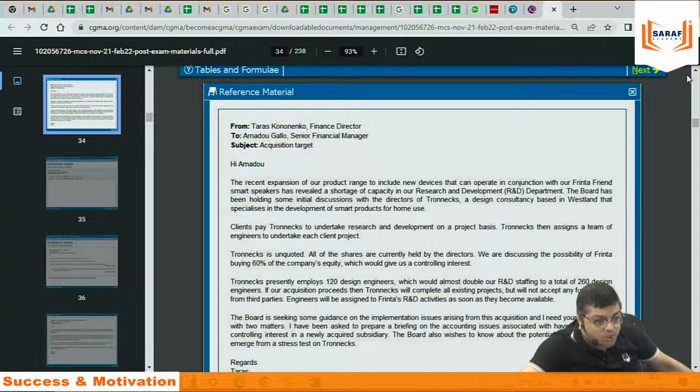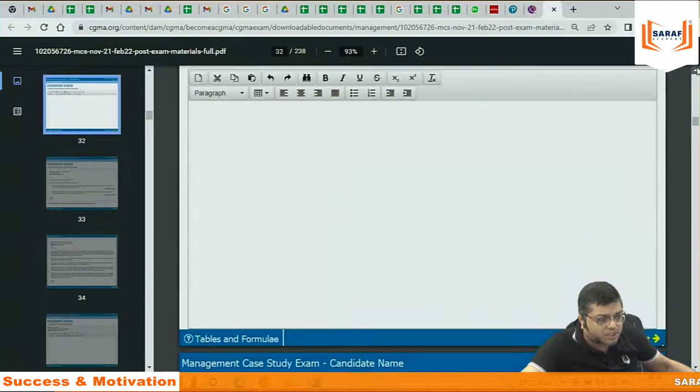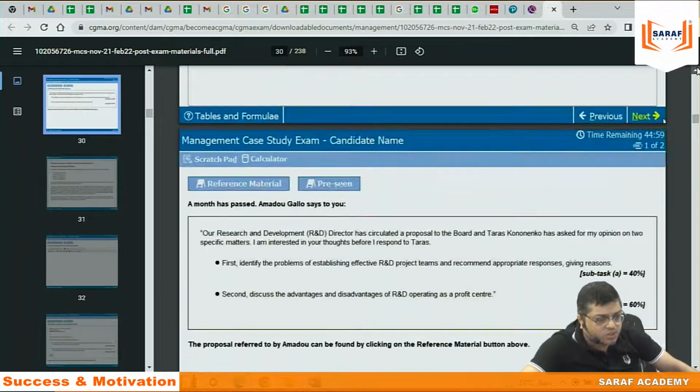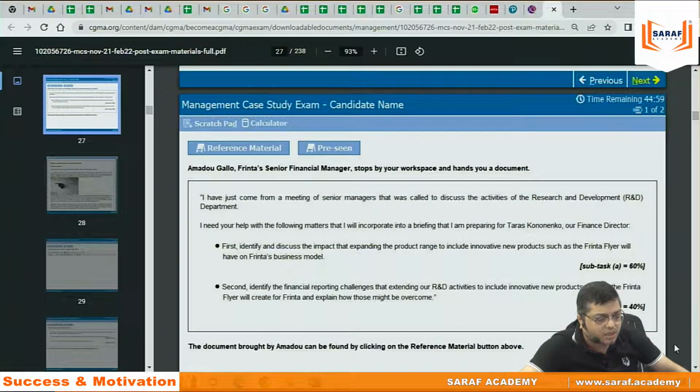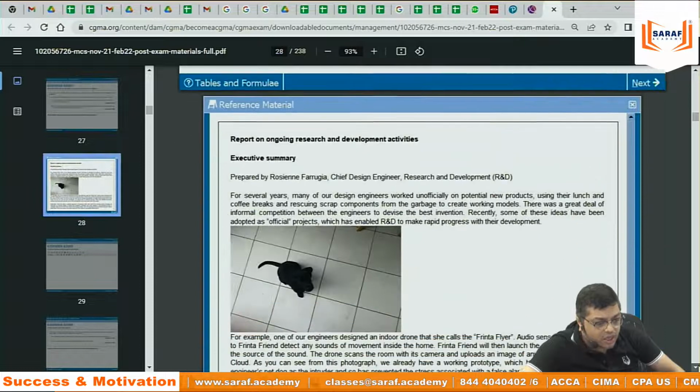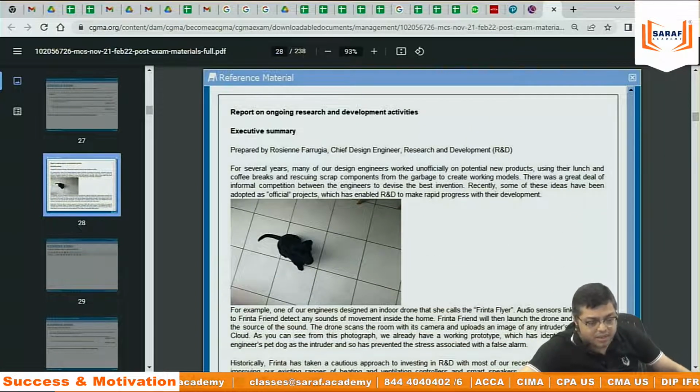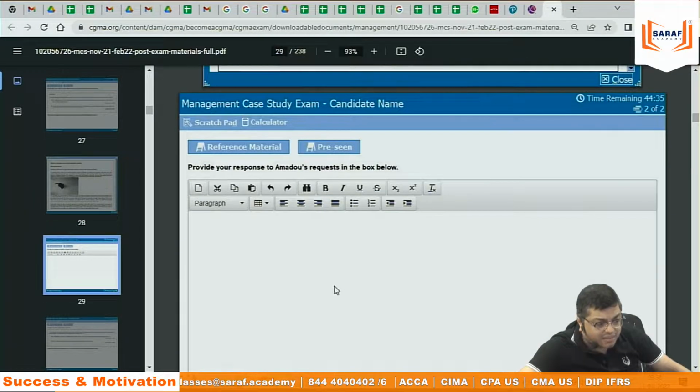And each question will be of 45 minutes. Suppose we are in the first question. Once you are on this screen, the 45 minutes starts, and it is automatically counted second by second. You will read the question. You will read the reference material. Then you will write the answer.